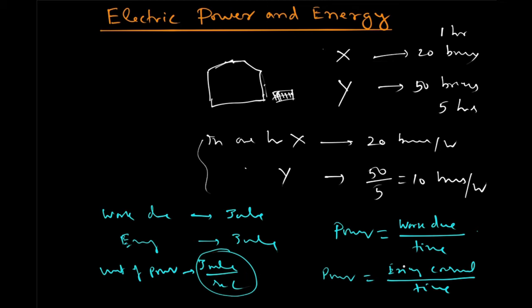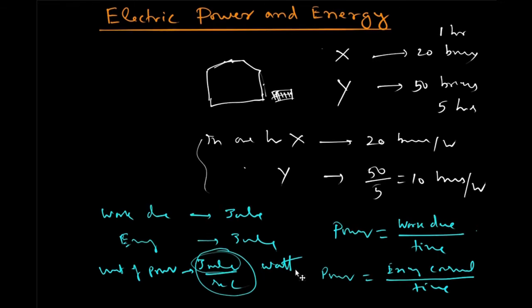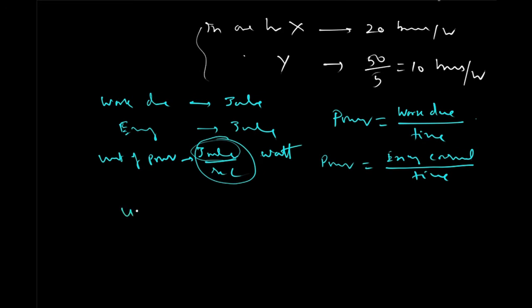Or you can say the energy consumed per time. The unit of work and energy are the same, that is joule. So how much energy is consumed or absorbed per second, that is the power. This joule per second is called watt. So the unit of power is watt.